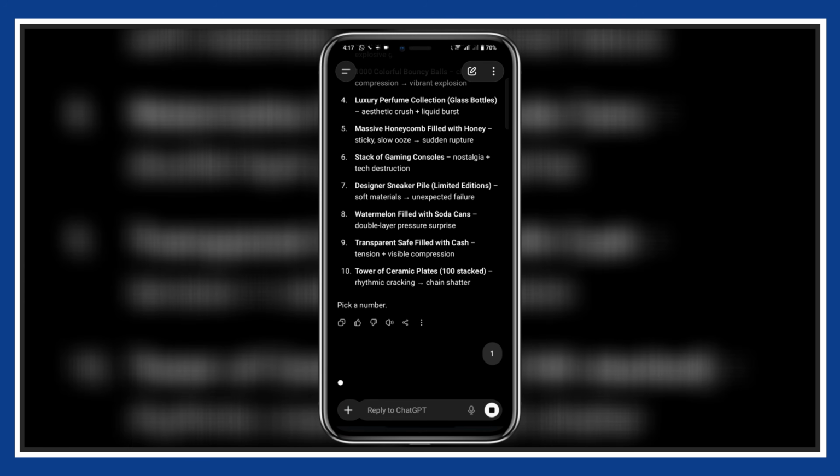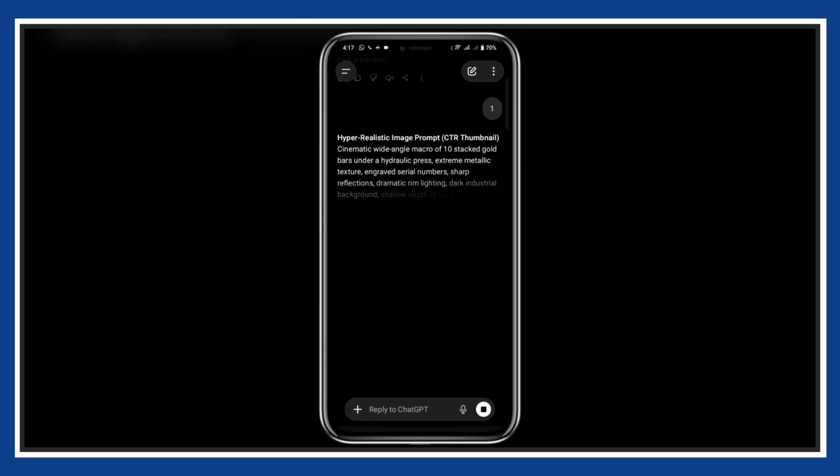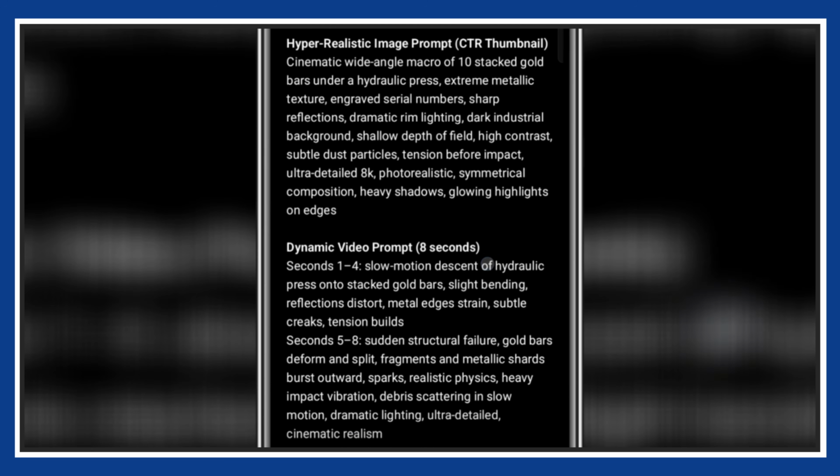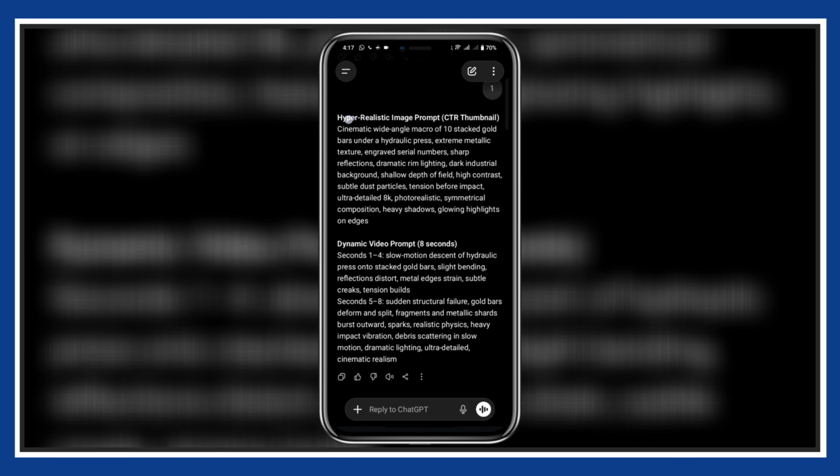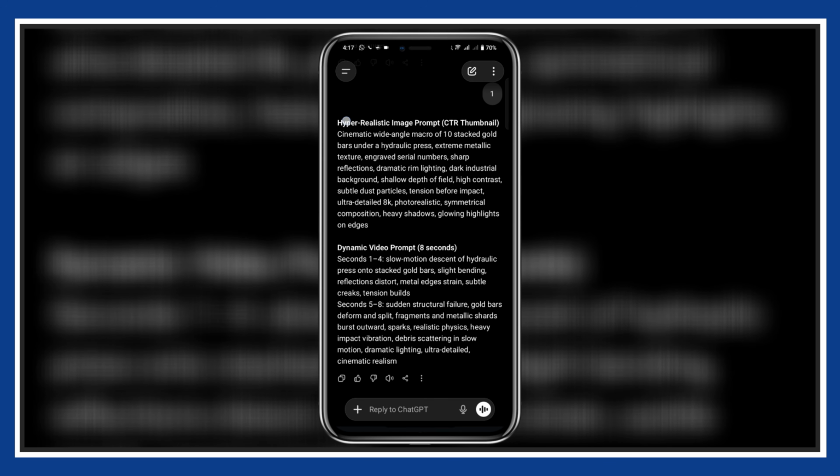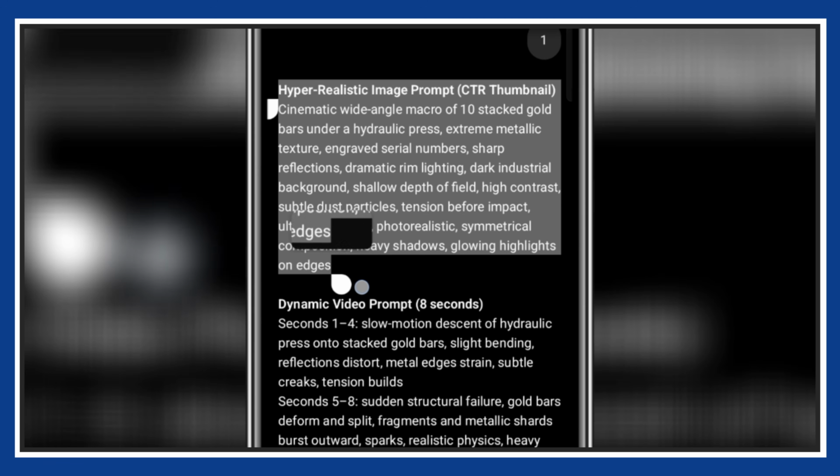Now just pick a number. Let's go with number 1. Boom. ChatGPT will now give you two things. First, an image prompt for your thumbnail. Second, a dynamic video prompt for the animation. Both are already optimized, so don't overthink it. Just copy the image prompt first.